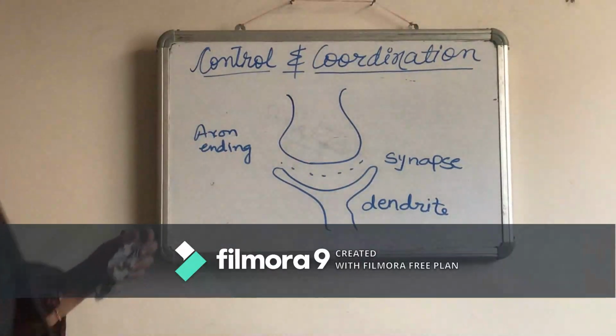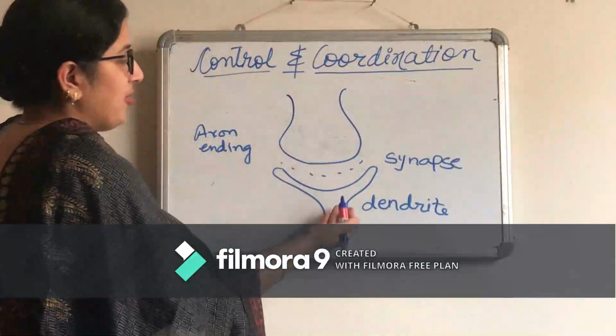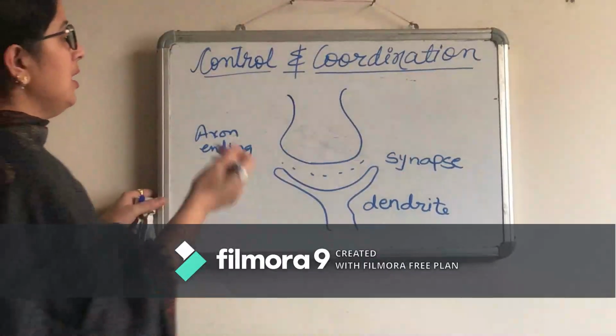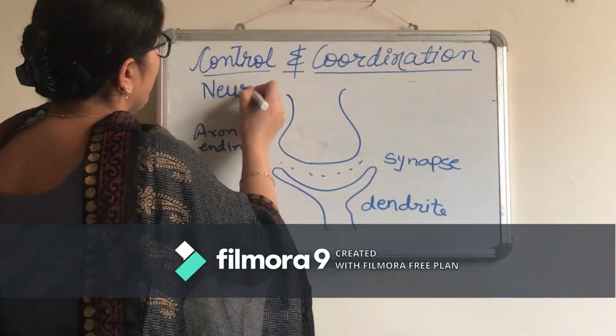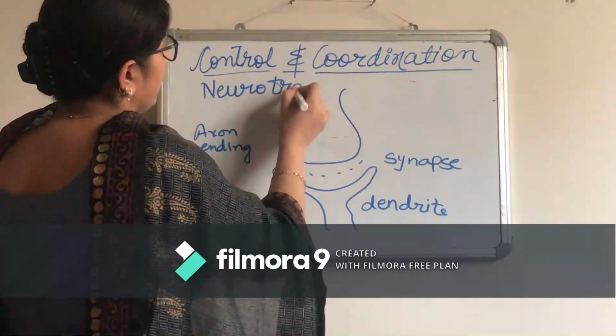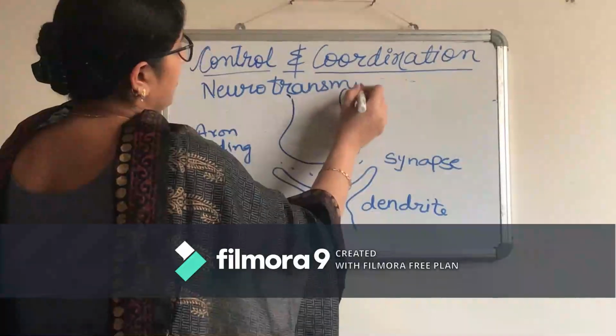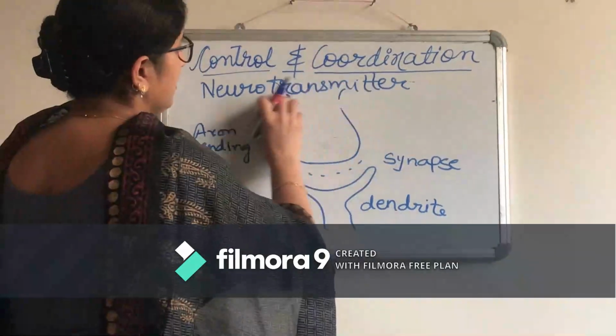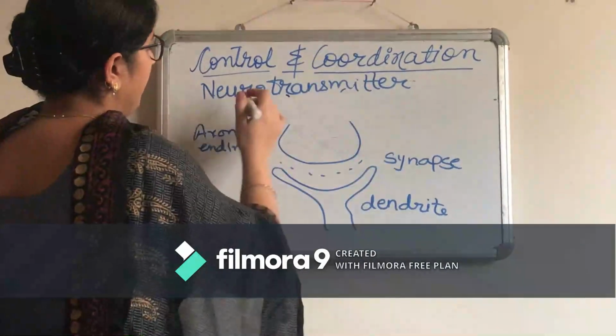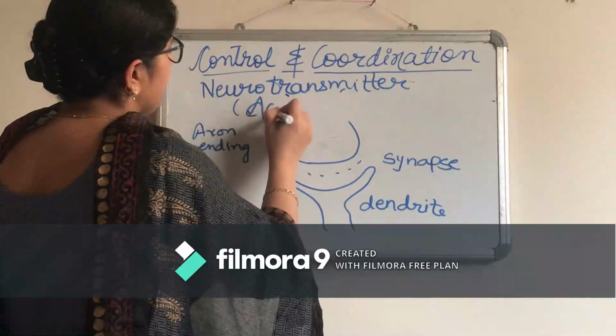So how will the nerve impulse travel from one neuron to the other? There is a chemical which is known as a neurotransmitter. And the name of this neurotransmitter, this is very important, is acetylcholine.